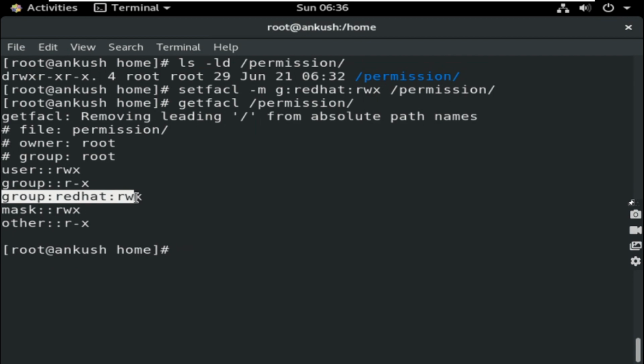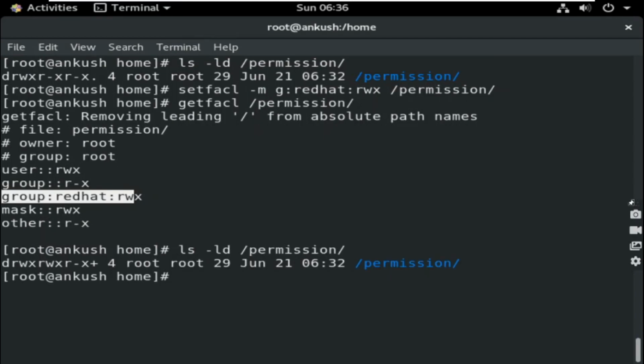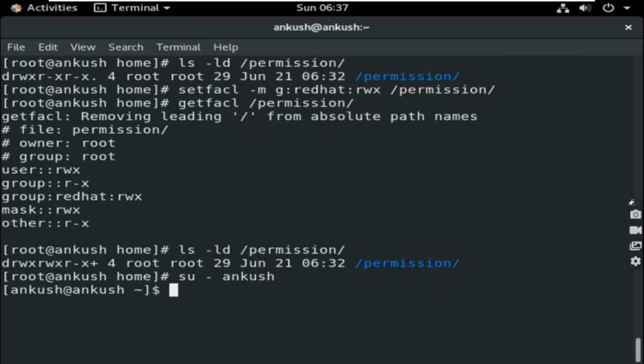So how can I verify? You see ls -ld permission. You are getting the mask in the middle, and the dot is replaced again by a plus. And you can even log into Ankush. I have not created any ACL for the Ankush user or Bob, but I have applied it on the group. So if you apply an ACL on a group, the group members will inherit the properties of the group. So the Ankush user will be able to create something inside it.